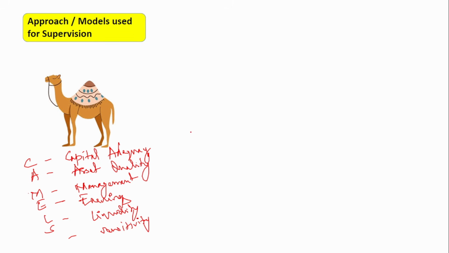Okay, this is the full form of CAMELS, and this was the approach that was used by the Reserve Bank of India in order to supervise the banks.